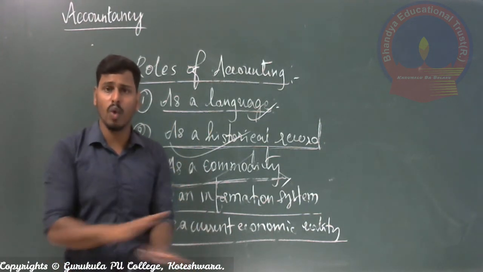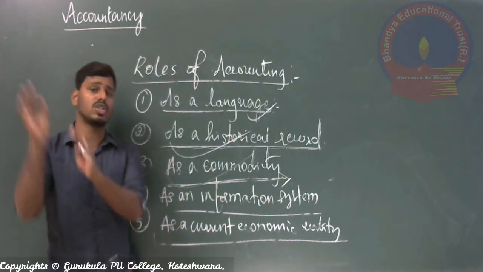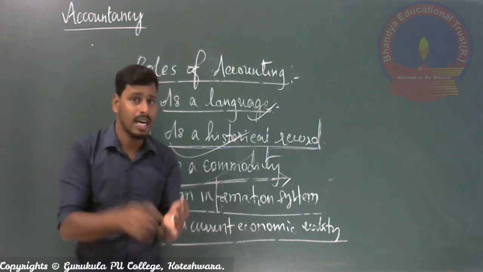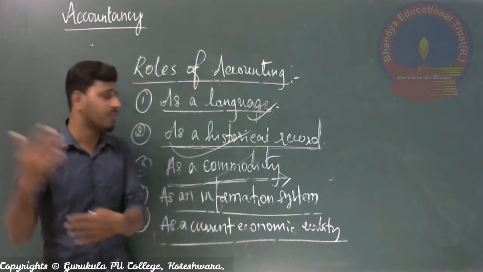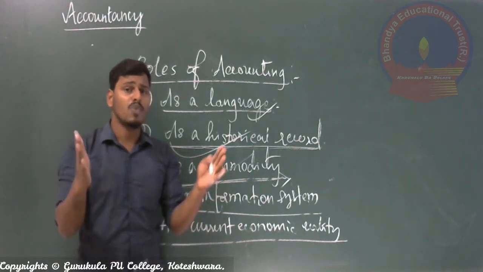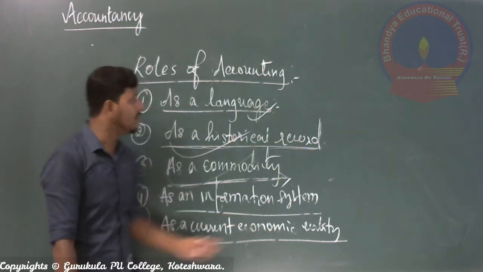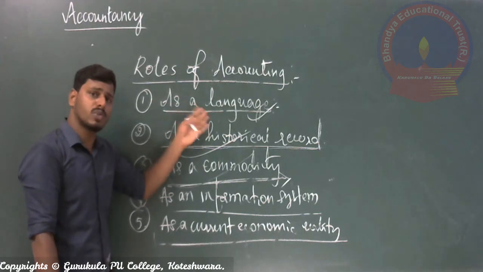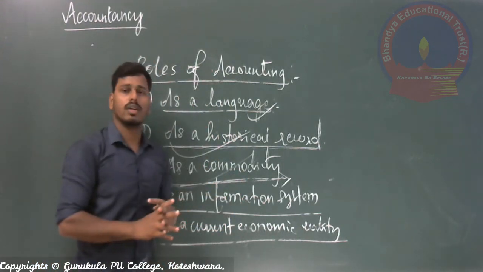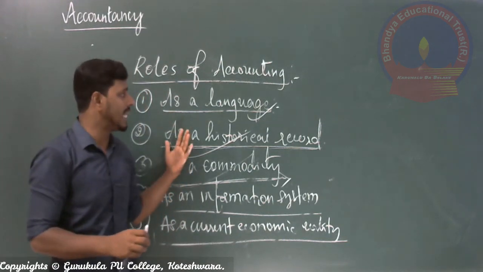If there is no accounting, then it is very difficult to see even a single day's performance of the business concern, right? From the calculation of profit to judging the financial position of the business concern, we need to maintain various books of account under the accounting process. So these are the different roles as well as the objectives we finished just now, the roles and objectives of accounting. So this is about objectives as well as roles.